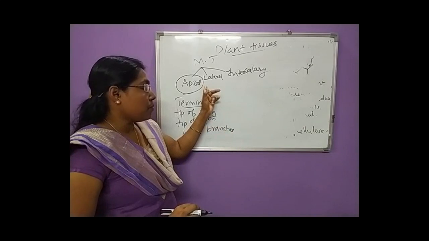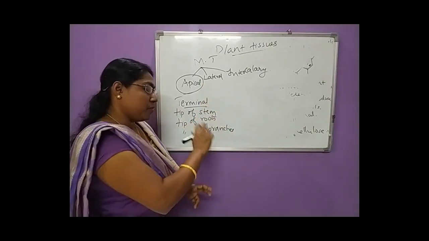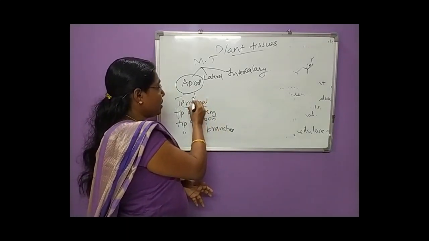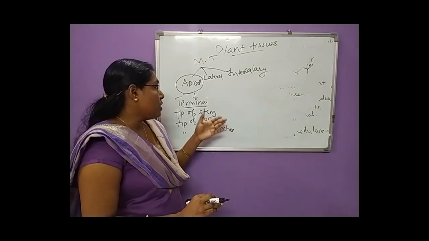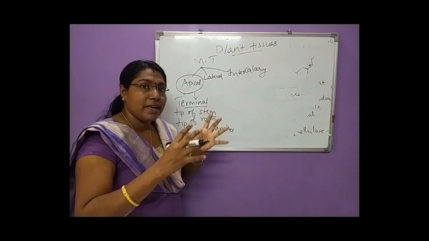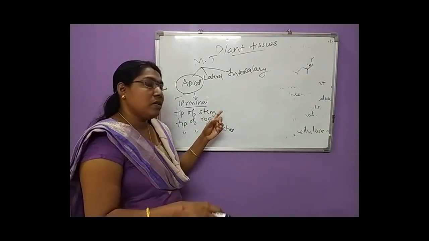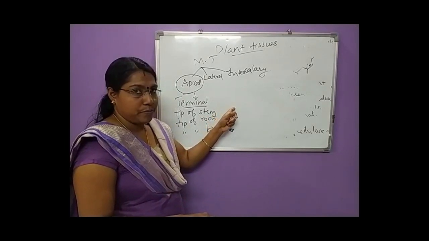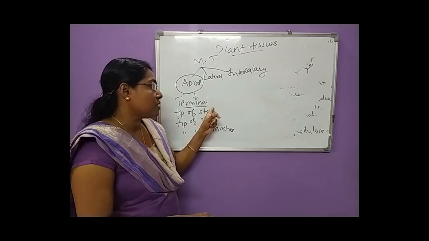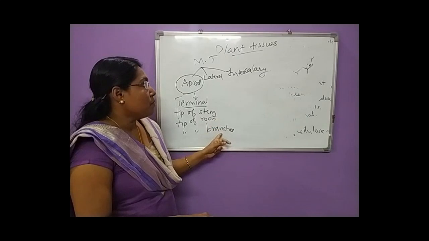Here this type of meristematic tissue is seen. These are the specialities of apical meristem. Then where is it located? Tip of stem, tip of roots, and tip of branches, that is mainly at the growing points. The tissues are found on the parts that keep on growing.